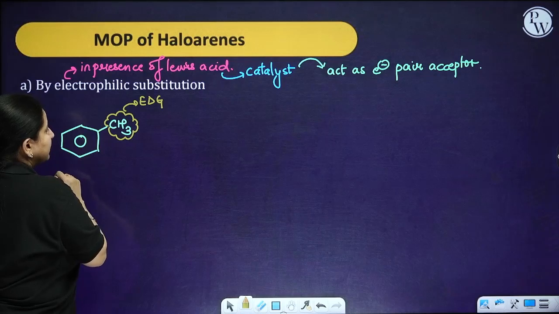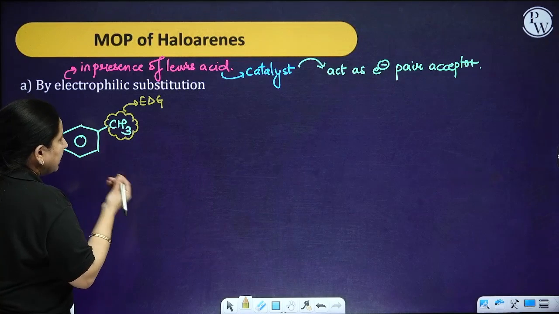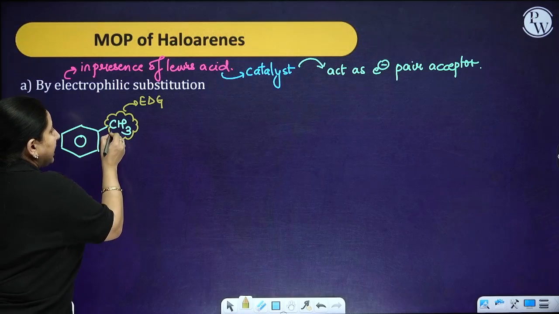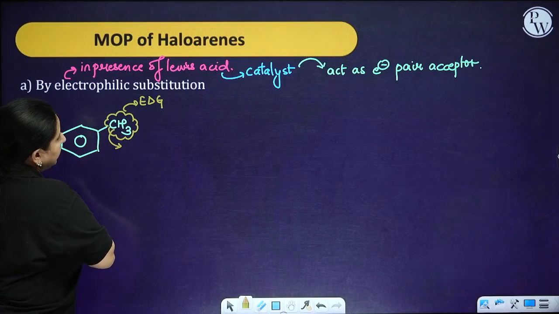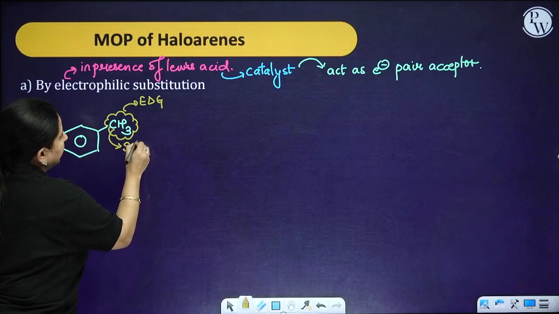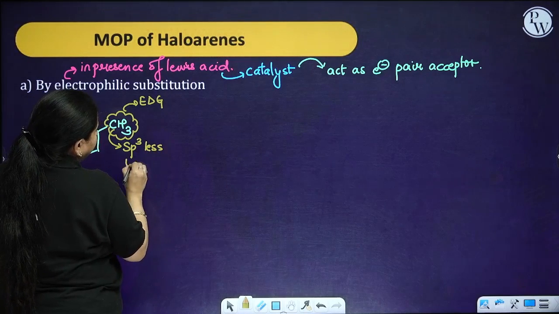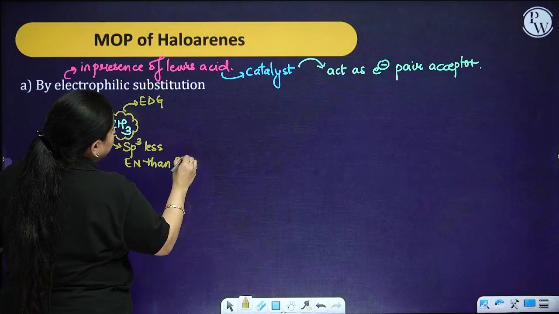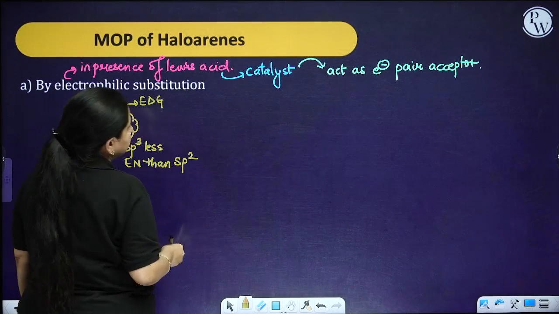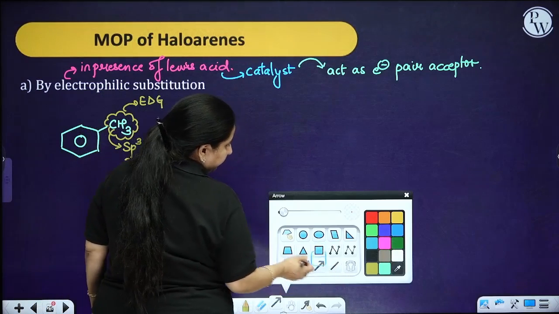The electron density is going to increase at the ortho and para position. Another point is that this particular carbon atom over here is sp3 hybridized, and sp3 hybridized is less electronegative than sp2 hybridized.